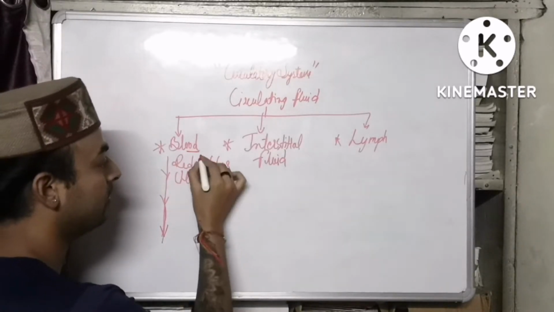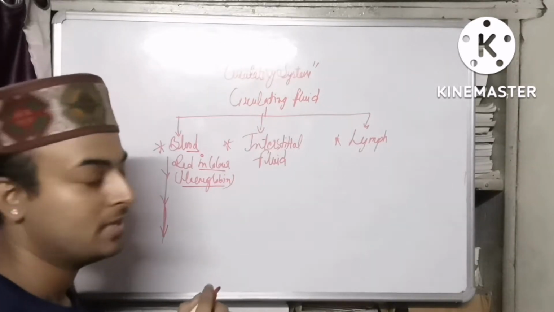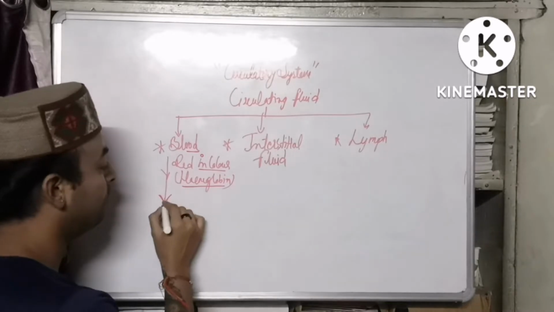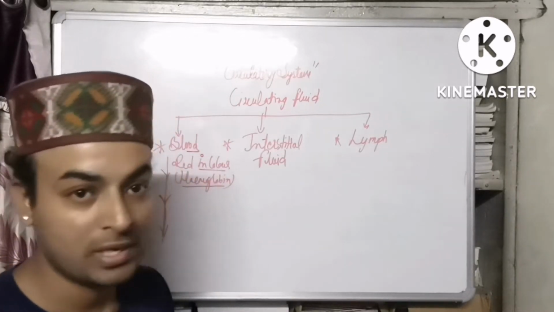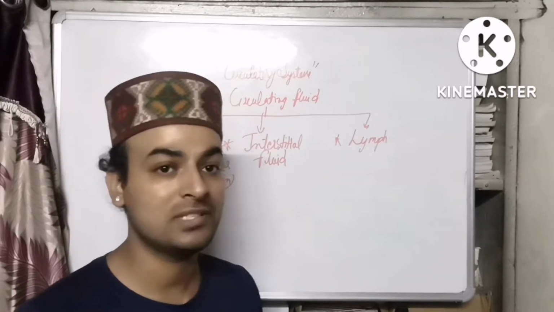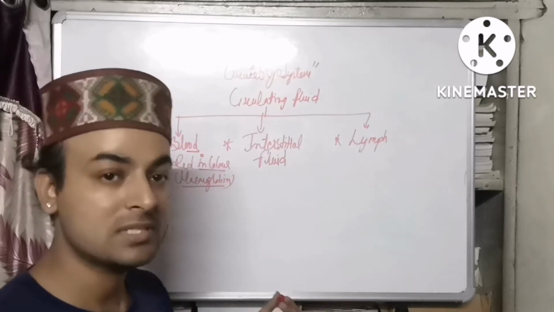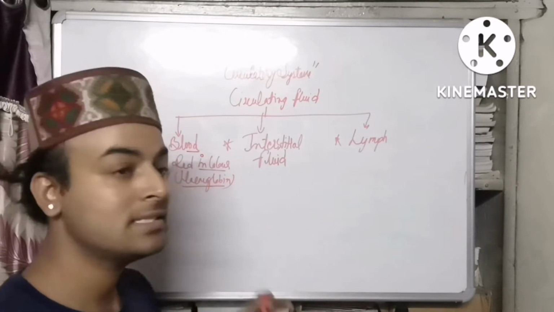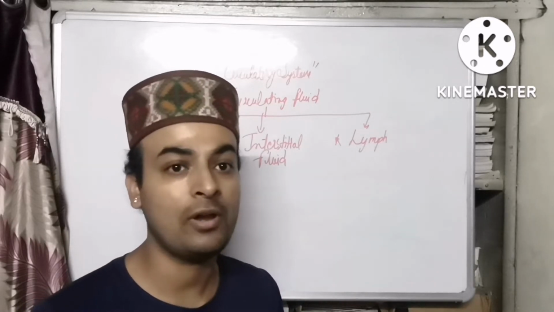Blood is red in color, as we all know, because of the presence of the pigment hemoglobin. Secondly, why does blood appear to be red? Blood appears red because when it is exposed to air, it reacts with the air and forms a red color pigment. That is why it is red when it comes in contact with air. But when it is flowing inside the vessels, it is generally purple or violet in color.